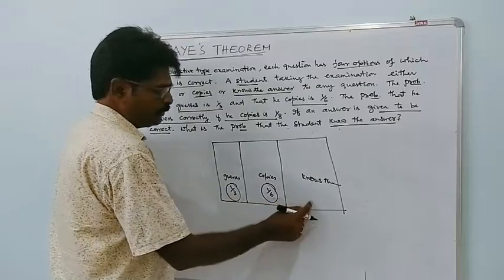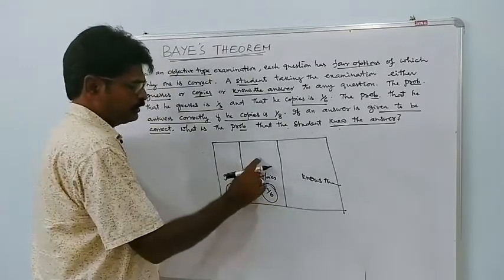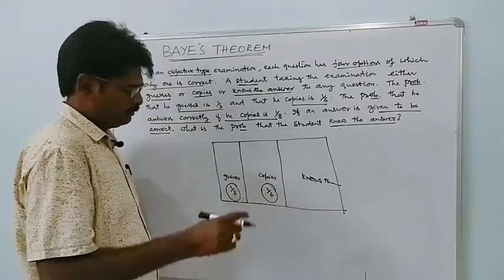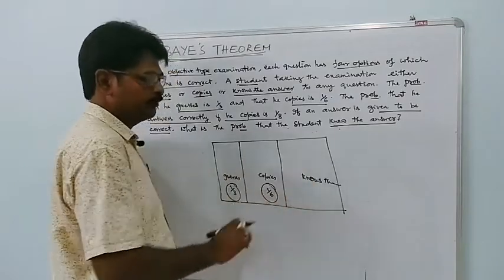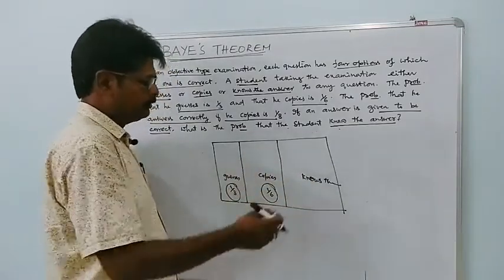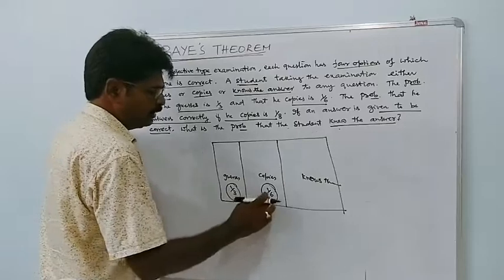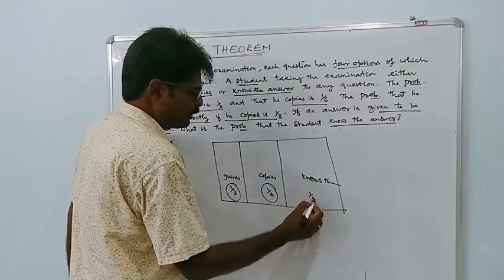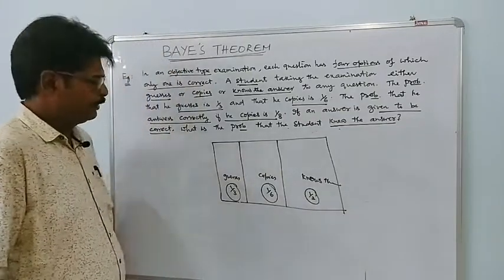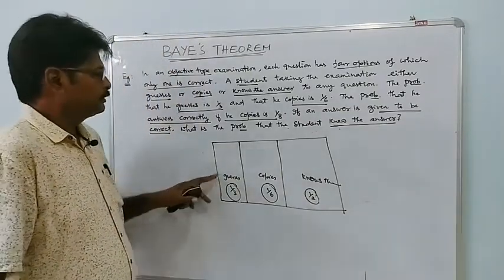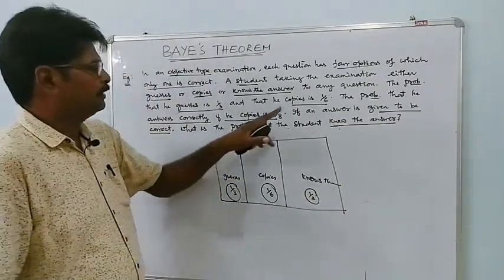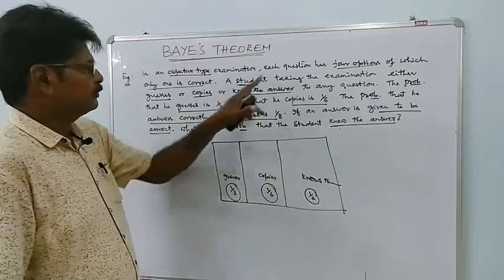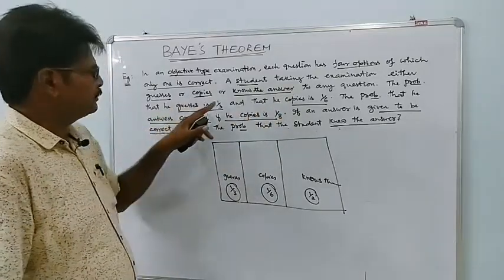Since these 3 are mutually exclusive and exhaustive events, the sum of these 3 probabilities is equal to 1. So the third one is automatically 1 by 2. Suppose the probability that he guesses is 1 by 3.